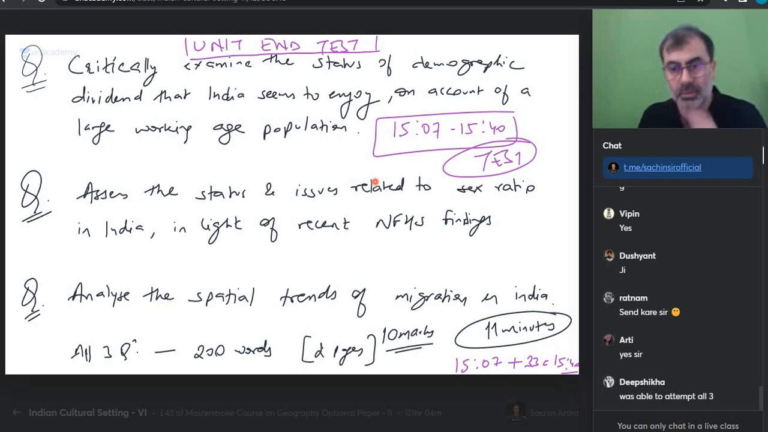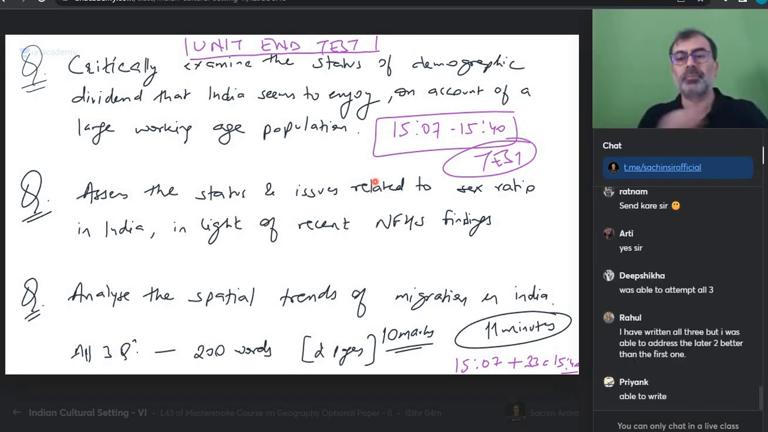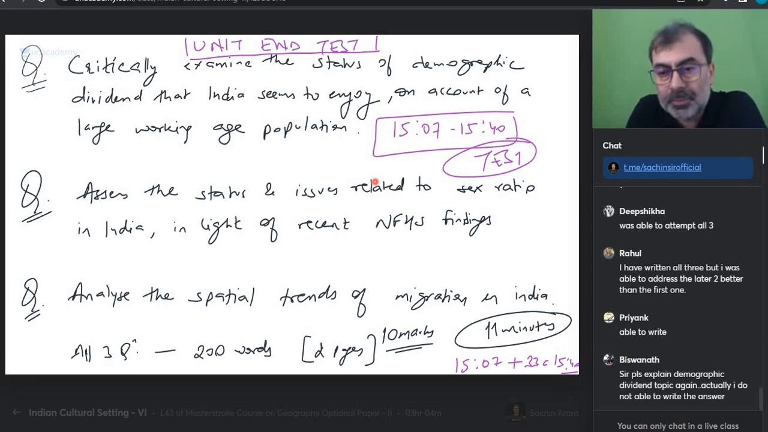Quickly. Deepshikha was able to attempt all 3. Rahul says I've written all 3, but I was able to address the later 2 better than the first one. Okay, able to write. So please explain demographic dividend topic again. Actually, I was not able to write the answer.